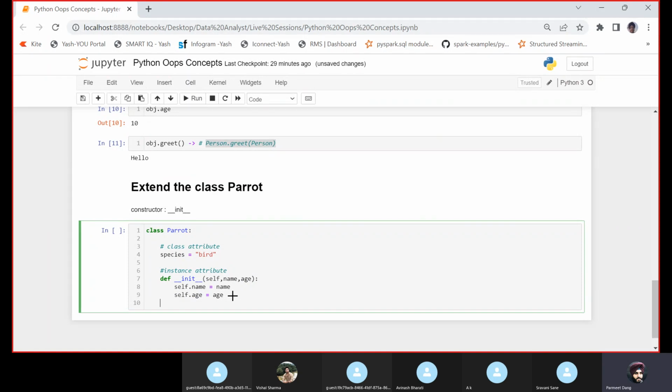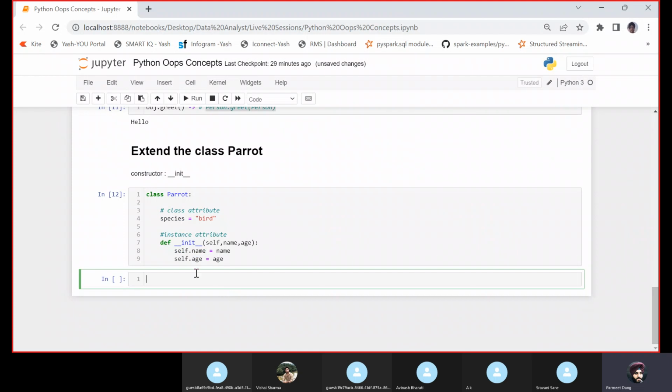Now let us run this. That's it. So this is nothing but a constructor. Let me write here constructor. Now let us instantiate the class. Instantiating the class means creating the object.